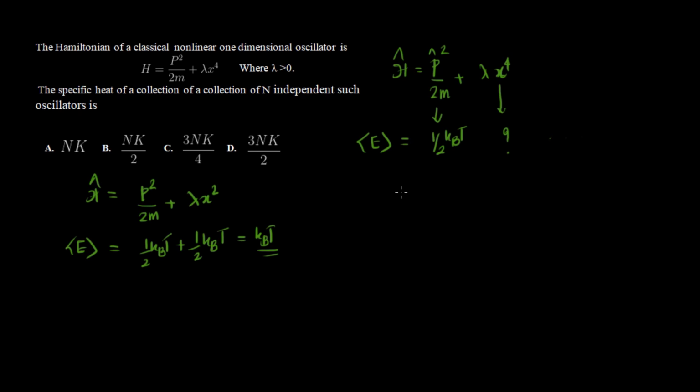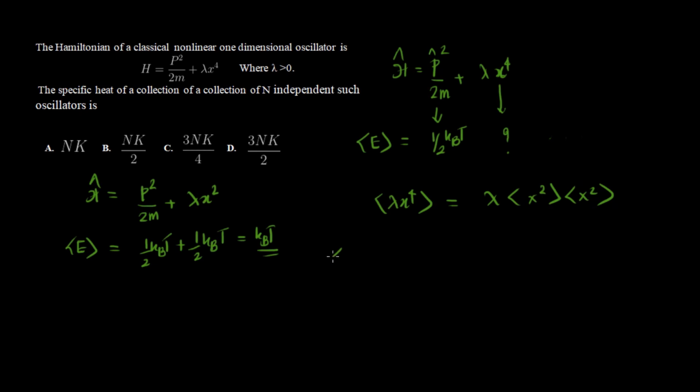So in this case, we have to find the average of lambda x raised to 4. That will be lambda times the average of x squared and another x squared, right?